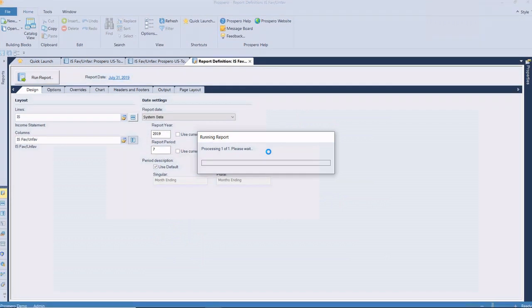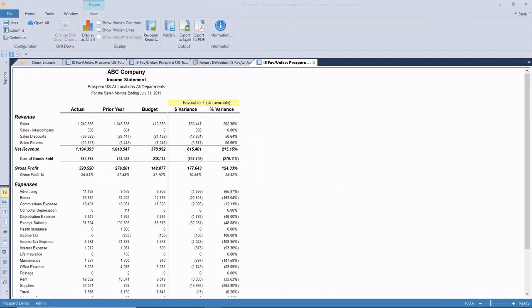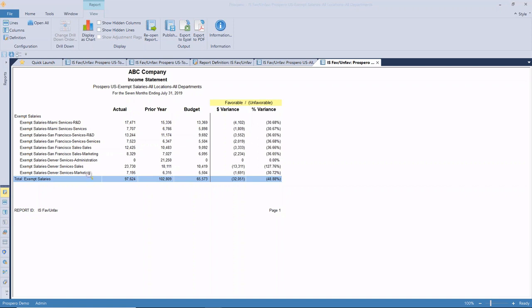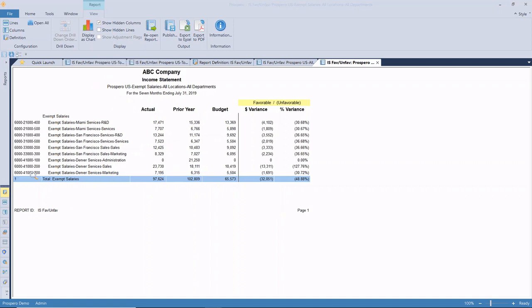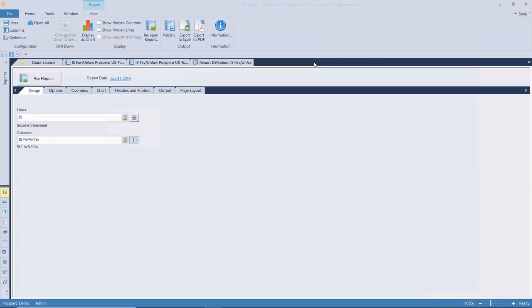So what happens now when I generate the report is the output is going to again look the same, but when I drill in, and I'll pick my same guy, it's right there. Somehow it was getting away from me. And now what I can see is it's going directly to the account level breakdown. So if I choose to show the hidden columns, I've got a column in there that's going to show me my account, my fully qualified account, so I can see the full length of these guys. So I have multiple different options.